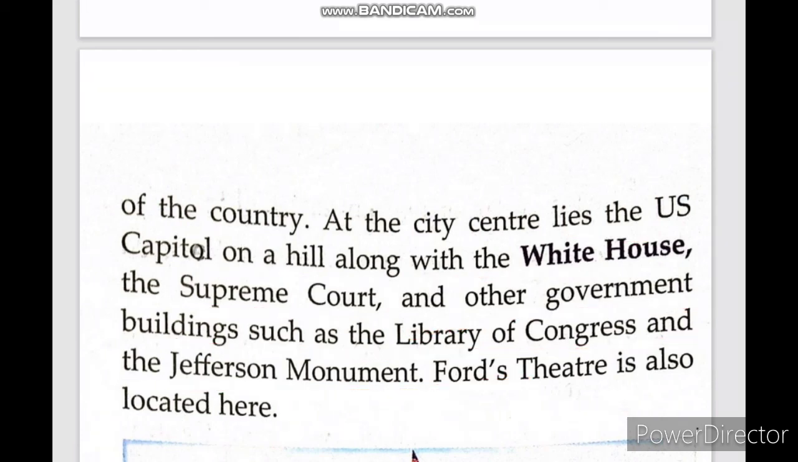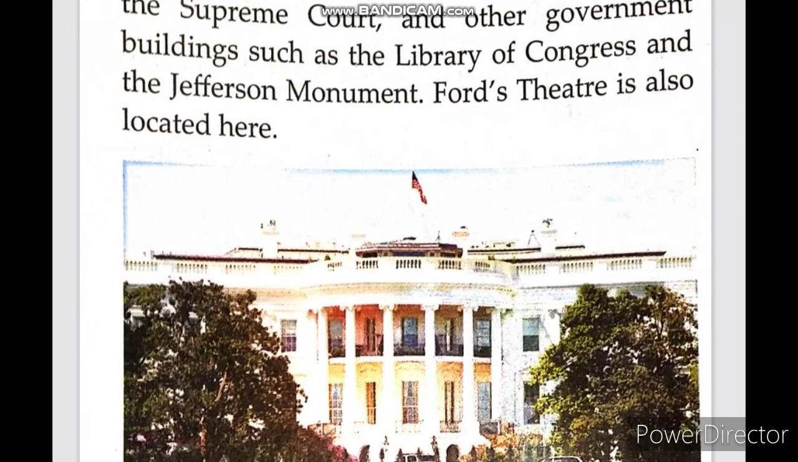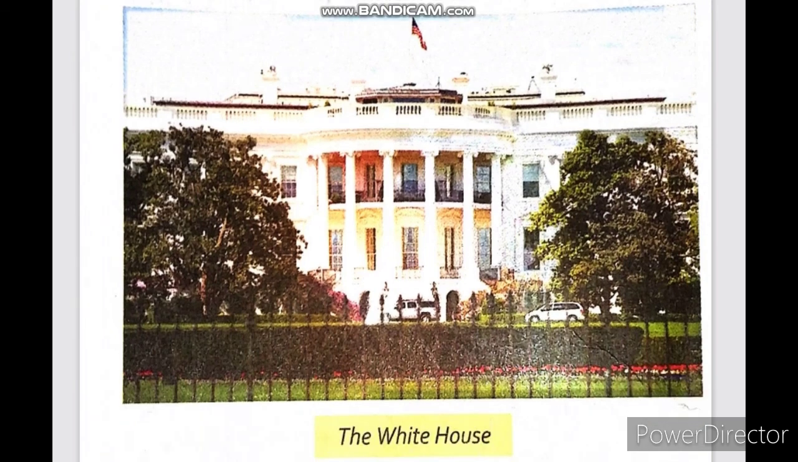Now let me show you how the White House looks. So this is how the White House looks. Here the president gives the speech and all other things.